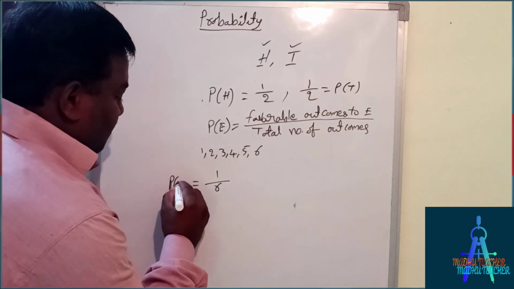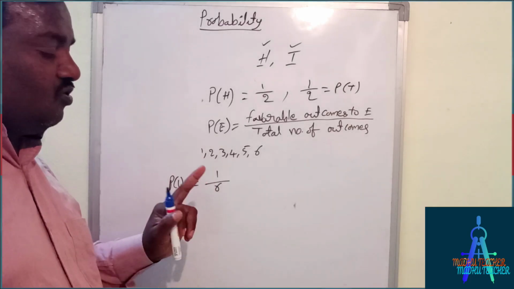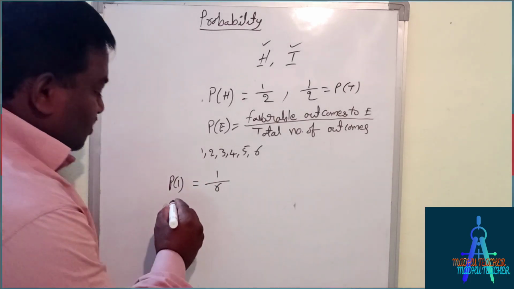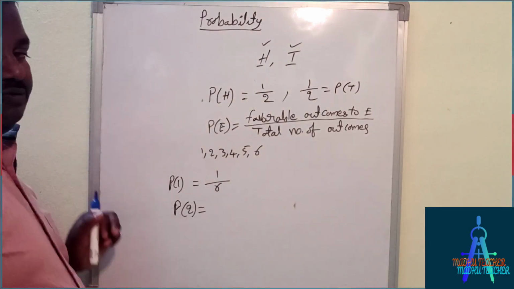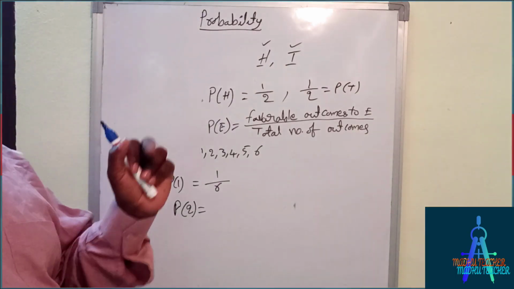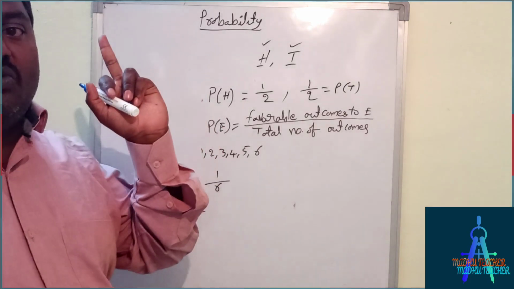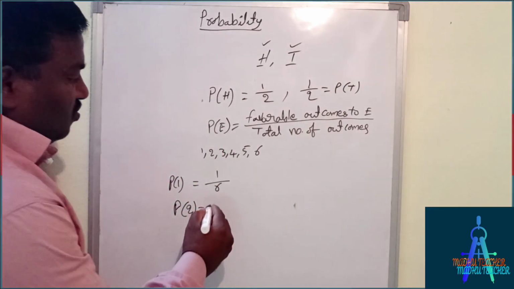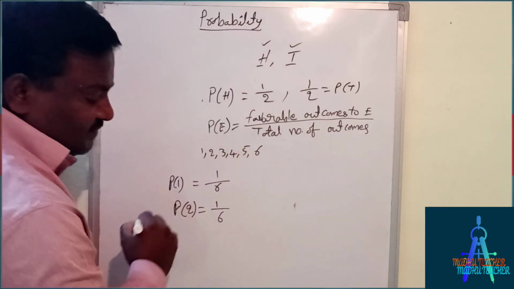That is, the probability of 1: favorable outcomes is 1, and total outcomes are 6, so 1 by 6. Suppose probability of getting 2, P of 2 equal to, there is only 1 chance. So for each outcome there is only 1 chance, so 1 by total outcomes, again the same, 6.